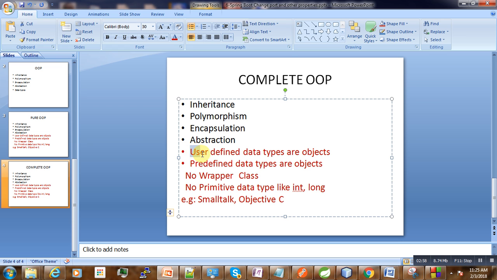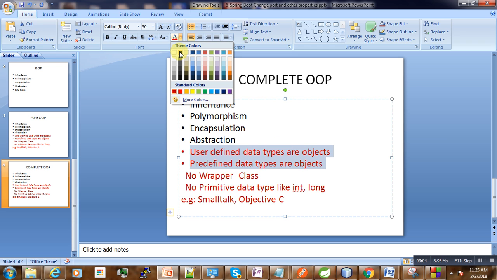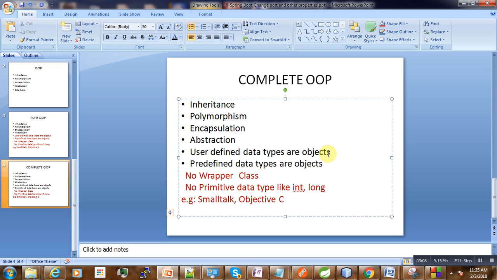We also have predefined data types. We also have user defined data types that may be objects or not objects, and predefined data types too. In addition to that, we have wrapper classes.